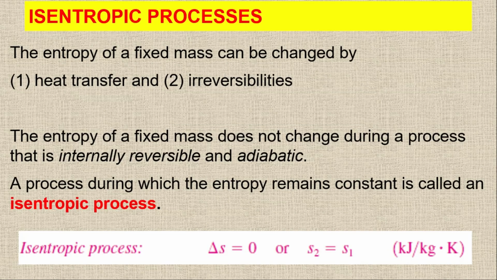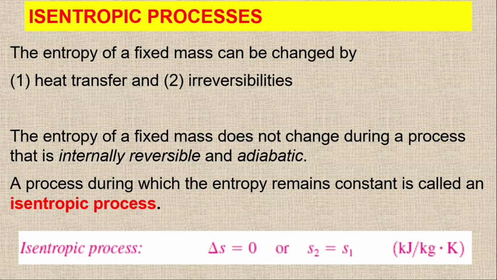Now if we are going to talk about the isentropic processes, the entropy of a fixed mass can be changed by either heat transfer, because we have the delta Q quantity, or due to irreversibilities. Due to irreversibilities and due to heat transfer, the entropy is going to change. So it means the entropy of a fixed mass doesn't change if we have an internally reversible and adiabatic system. For the internally reversible system, we will not have any irreversibilities, and if we have the adiabatic system, it means there is no heat transfer. So during this process, there will be no entropy change.